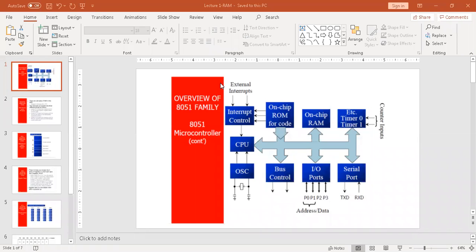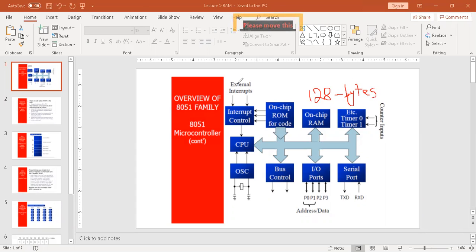In the previous class, we were discussing the architecture of 8051, and there we discussed ROM and RAM, and we discussed that 8051 has 128 bytes of RAM. Understood? Byte means 8 bits. 1 byte is equal to 8 bits.